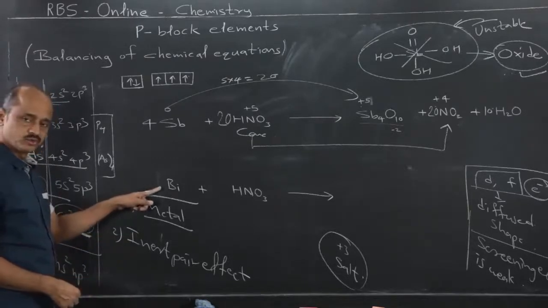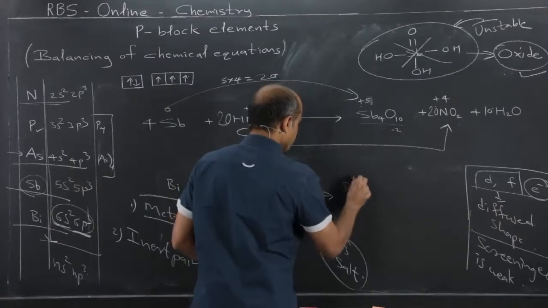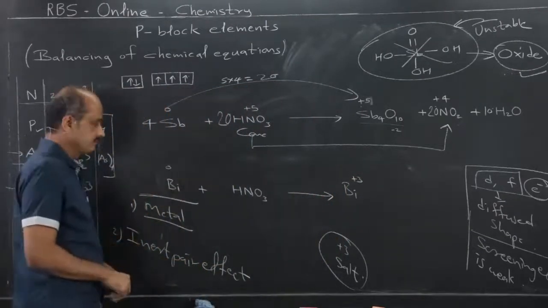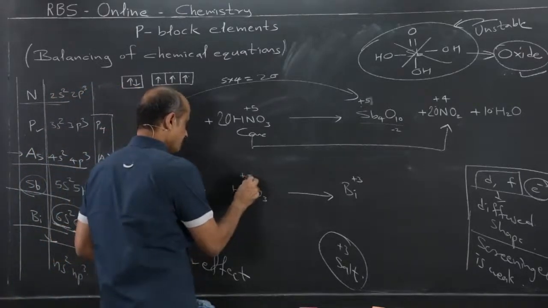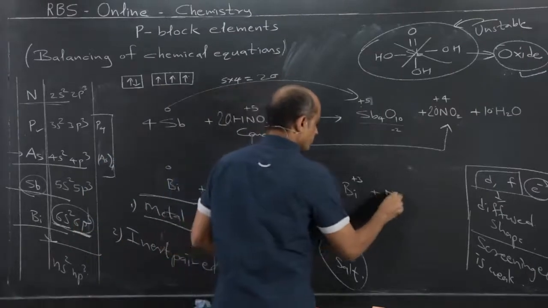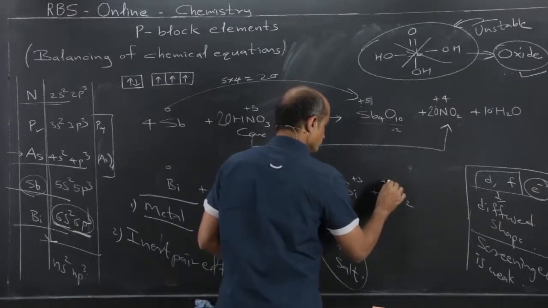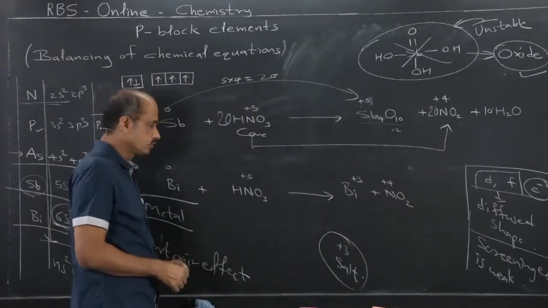So, if this chemistry is known to us, then automatically I will first write this as bismuth 0 changes to +3. Now, again nitric acid here, +5 nitric acid changes to +4, means nitro, NO2. This is again applicable here also.